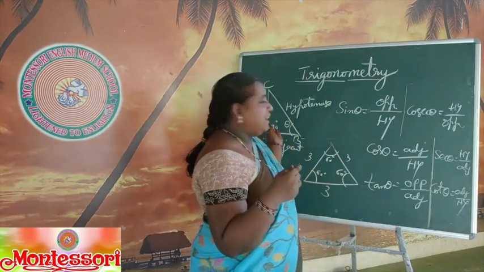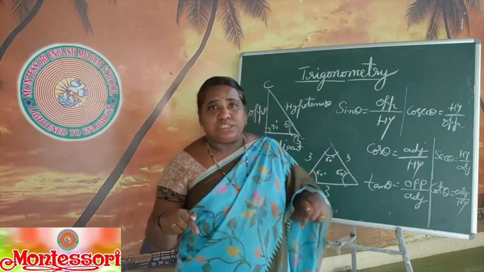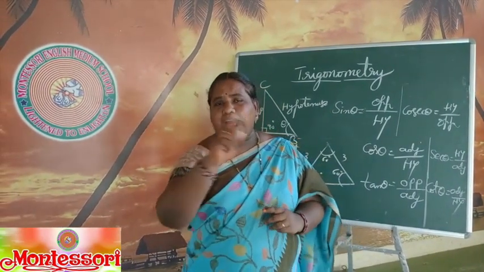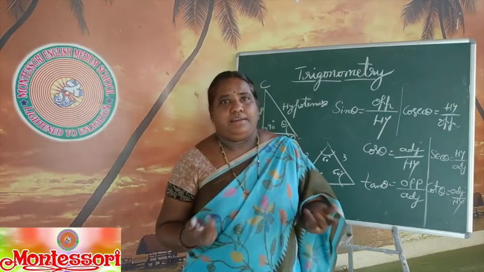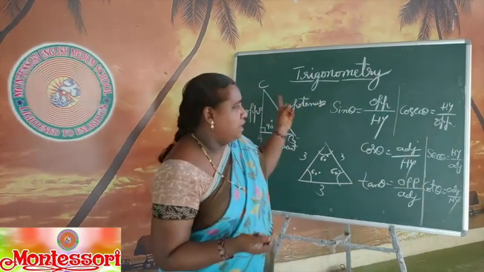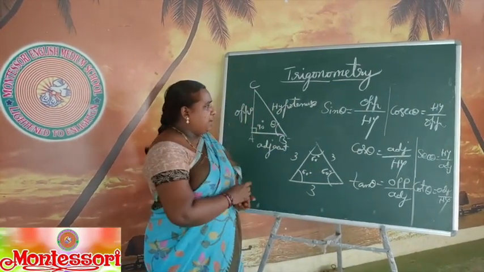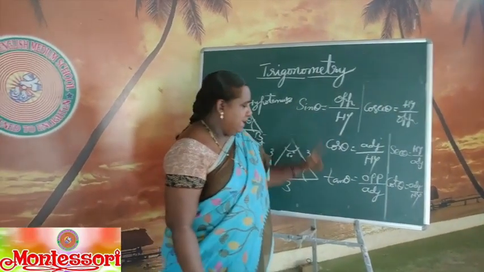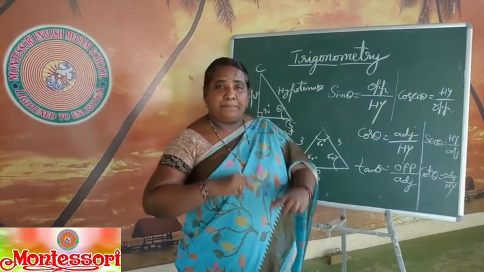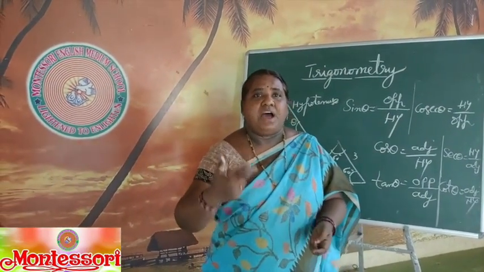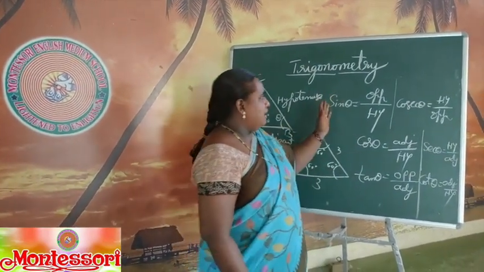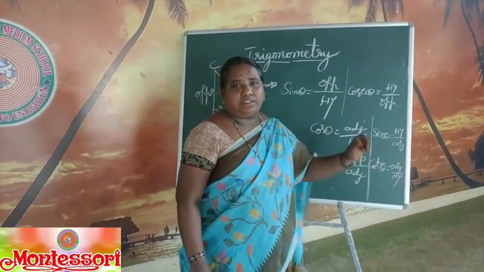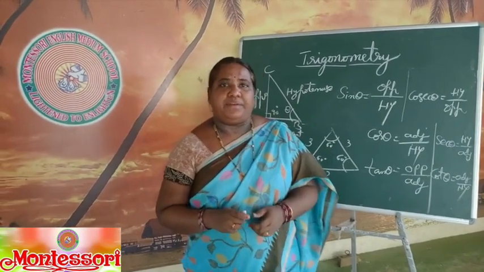And after that, what is the triangle we use in trigonometry? Right angle triangle. So what is the side opposite to right angle? It is hypotenuse. Now, what are the main trigonometric ratios? Sin theta, cos theta and tan theta. What are the multiplicative inverses of these three ratios? They are nothing but cosec theta, secant theta and cot theta. So these are the main ratios.